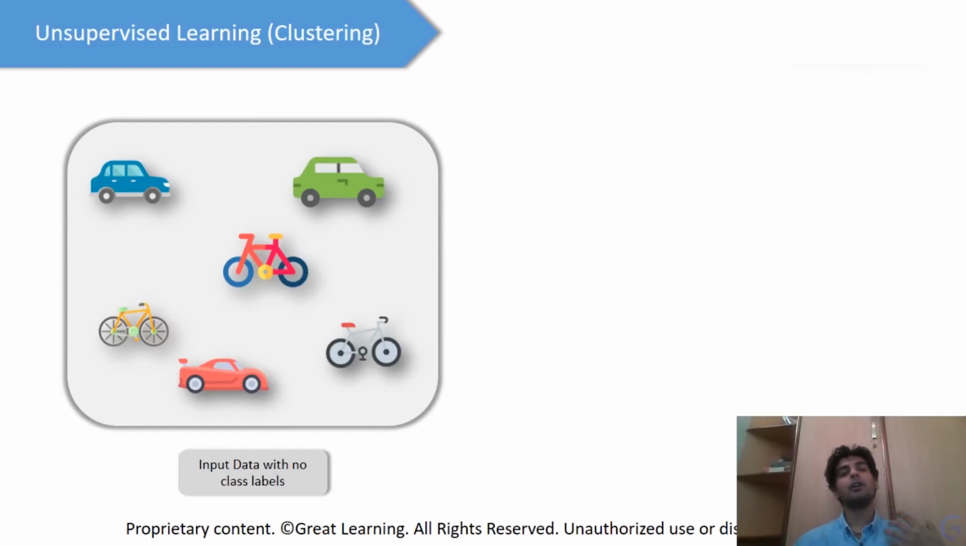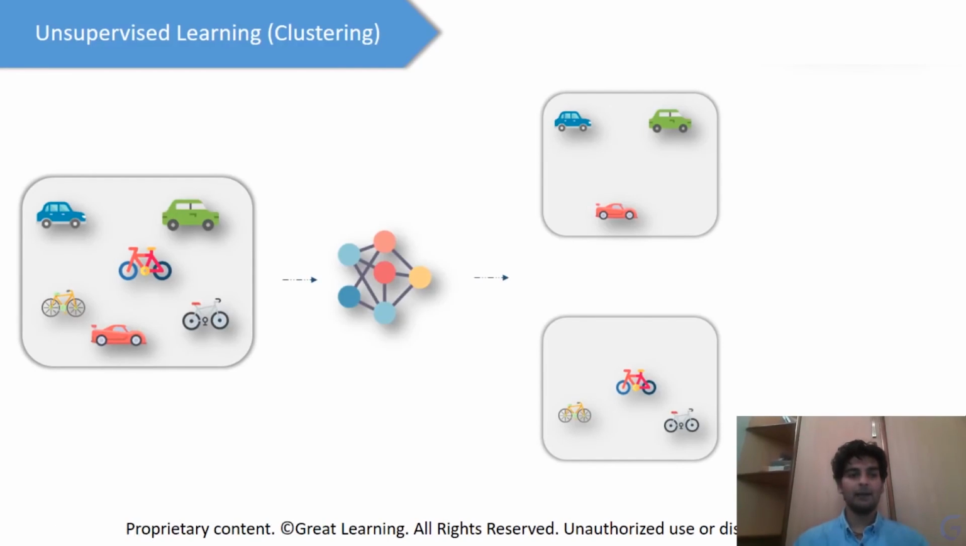You just collected random images of cars and random images of bicycles. You as a human being know that these are different, right? Bicycles are different than cars. But if I feed all of these images to a computer, how will it be able to identify that these are different? This is where an unsupervised learning algorithm comes in. It is used to understand the underlying structure of the data.